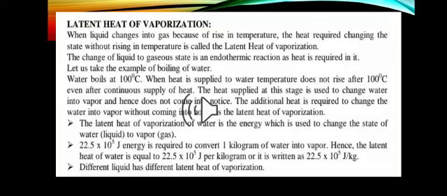Latent heat of vaporization of water, it's 22.5 into 10 raised power 5 joules. This much of energy is required to convert 1 kg of water into vapor. Hence we can say latent heat of water is equal to 22.5 into 10 raised power 5 joule per kilogram. Different liquids have different latent heat of vaporization. Why? Because the force of attraction is different in different liquids.